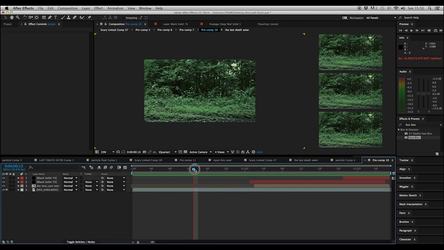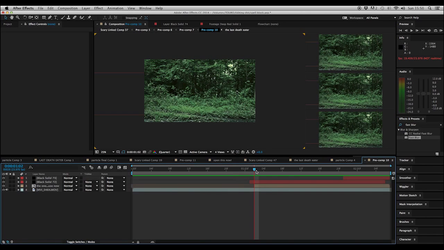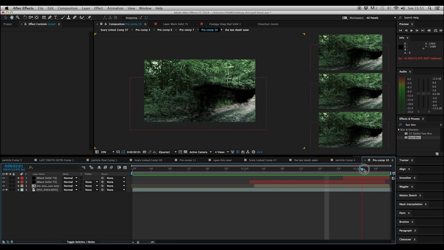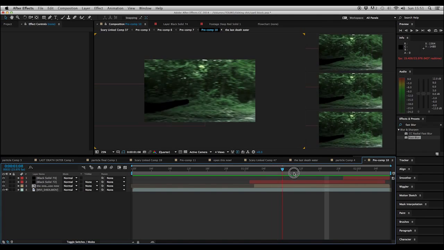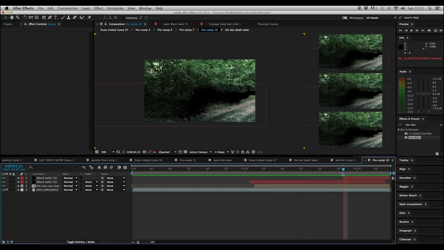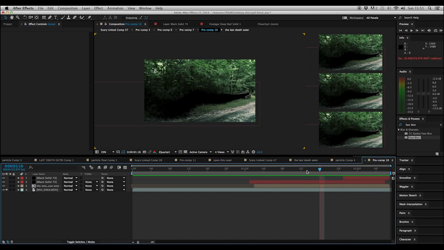So the way we're going to be doing this is using obviously After Effects and Trapcode Particular. Some of you might not have it, as it is a rather expensive piece of kit or plugin, and you might think, well, why is it necessary? I highly recommend purchasing this. It's a really useful plugin, and it's giving us this look pretty much. You can do this inside of After Effects. I've tried it, but it just doesn't sell the effect as well. So without further ado, let's get into making this effect.